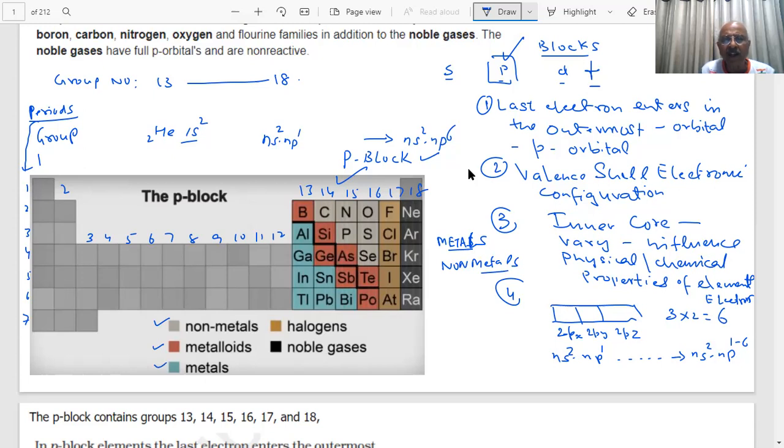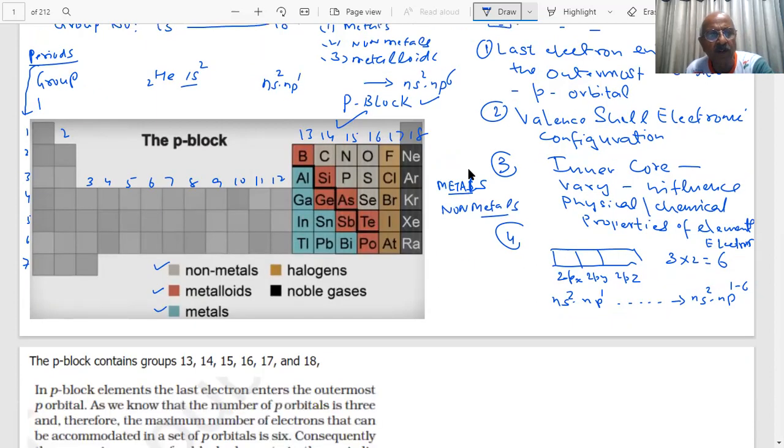Therefore, students, there will be great variety. You will have metals, non-metals, as well as metalloids in these elements. What do you have, students? You have metals, non-metals, and metalloids, which are present in the p block elements. So the boron, carbon, nitrogen, fluorine families, in addition to the noble gases. And noble gases are unreactive because their p subshell is completely filled, students.